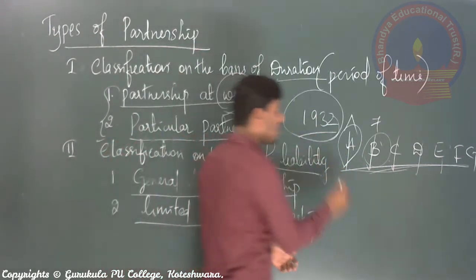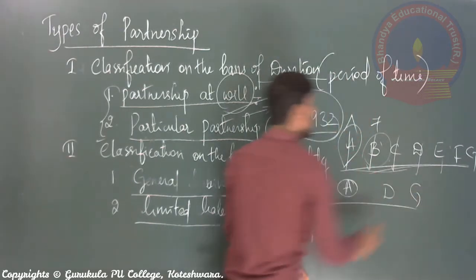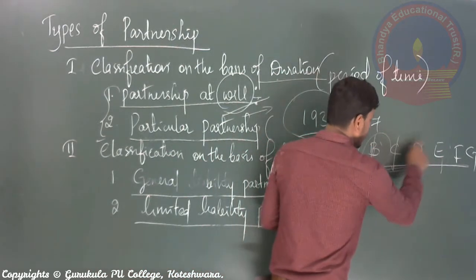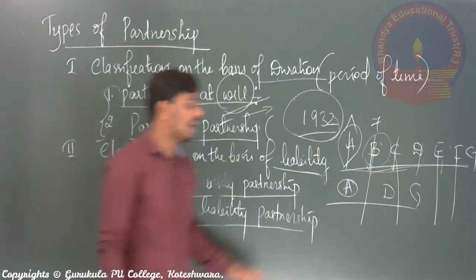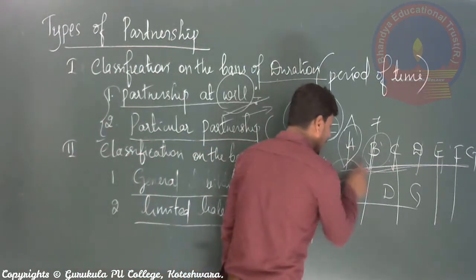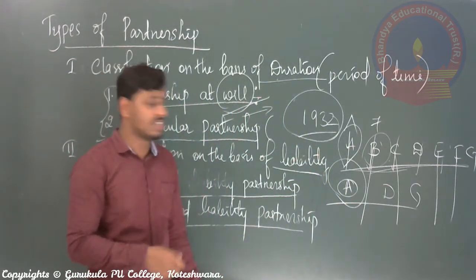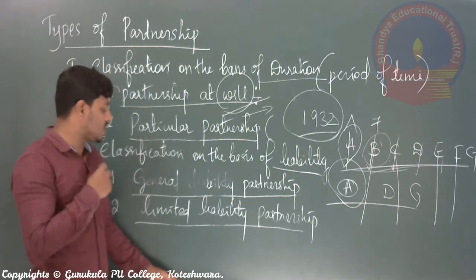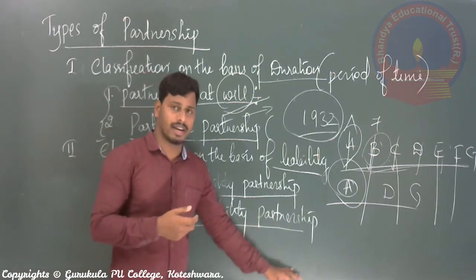For example, A, D and G may have unlimited liability, and the rest B, C and E, F may have limited liability, or maybe only A has unlimited liability, and B, C, D, E and F, G will have limited liability. So these are the conditions or provisions under limited liability partnership, correct?